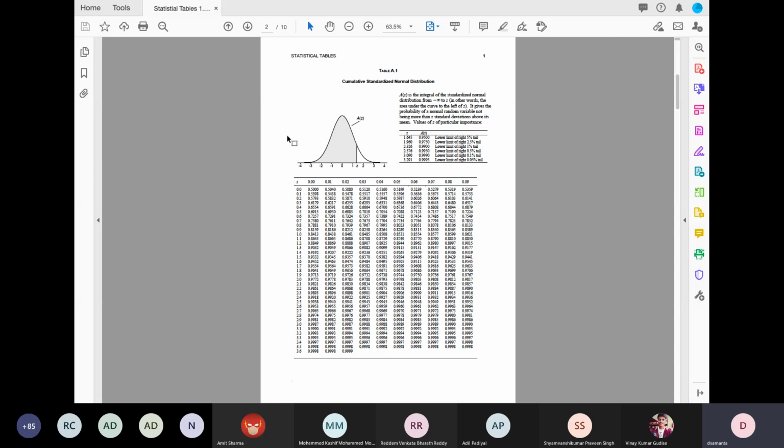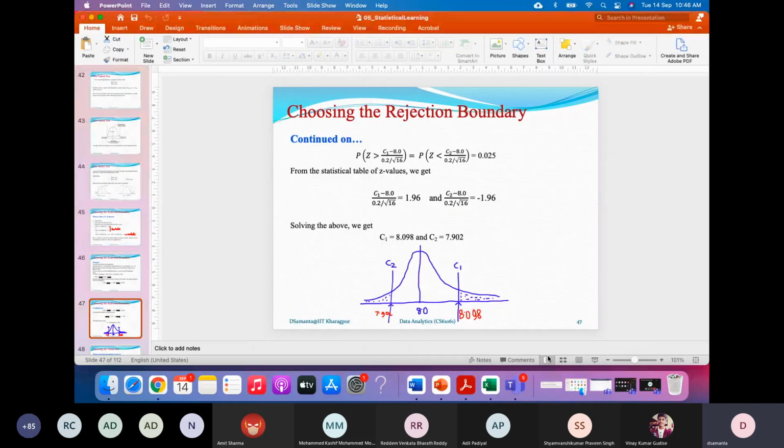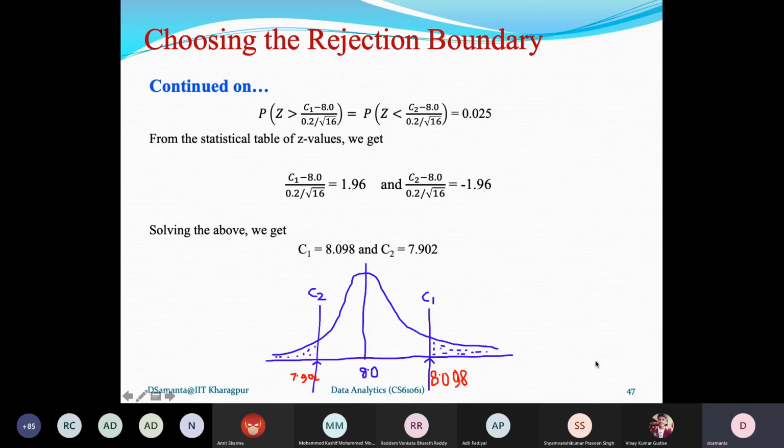But there are many other distribution tables which give only the shaded region up to this point, so the entries are those values. In that case, you don't have to do the 1 minus step. So it depends. You just need to have an idea about how to consult the table so that you can get the value from there, because you have to deal with table consultation whenever a problem is given.